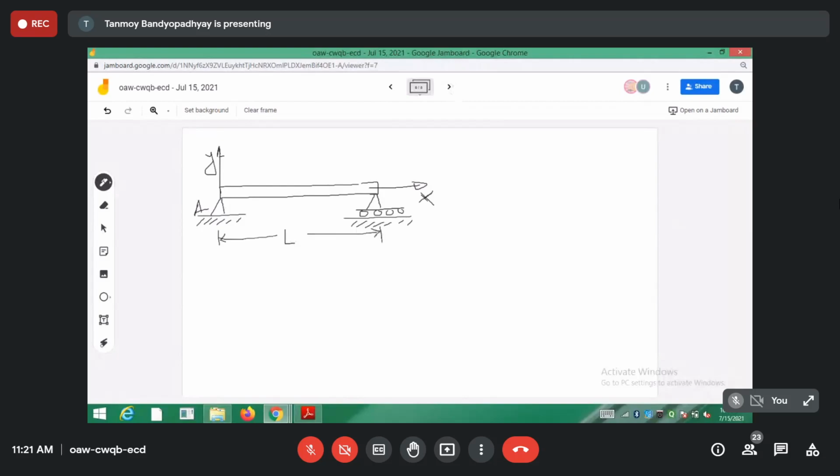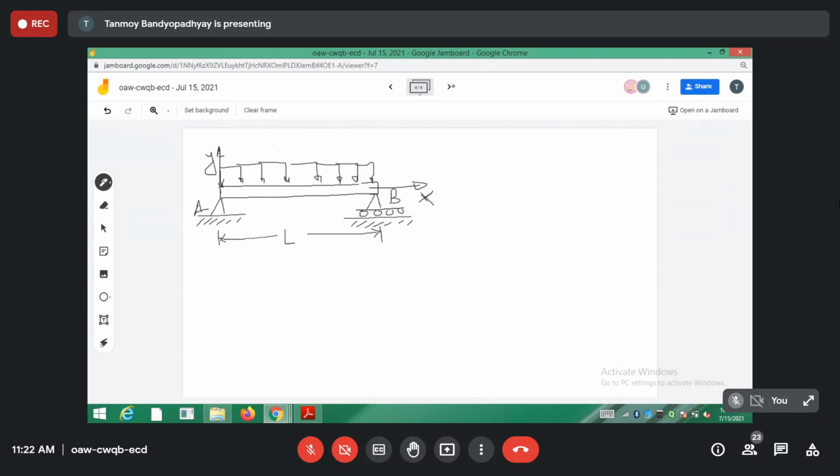Okay. So let us assume that we are having a simply supported beam carrying a UDL of W. We need to find out the deflection, the equation of the elastic curve of the beam, and the maximum deflection. Once you get the equation of the curve, you can derive many things, like where the curve is maximum, where the curve is 0. And if you are given any point like the mid span, say C, we can determine what the deflection is at the mid span.